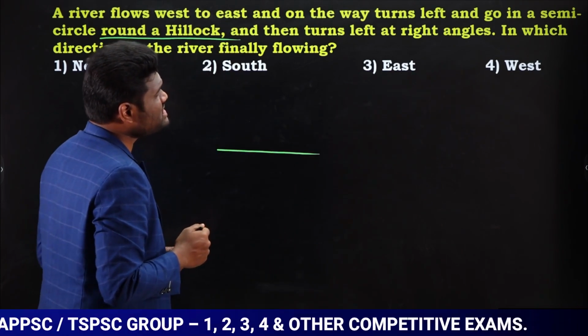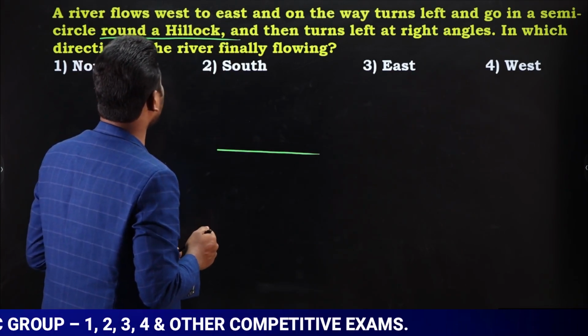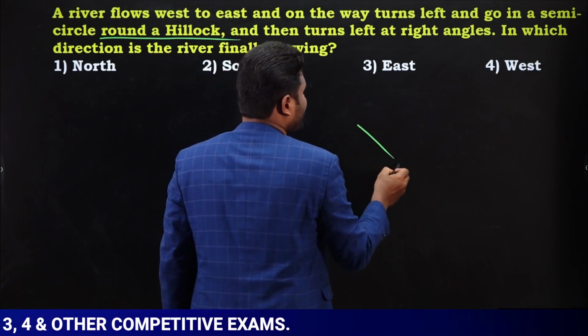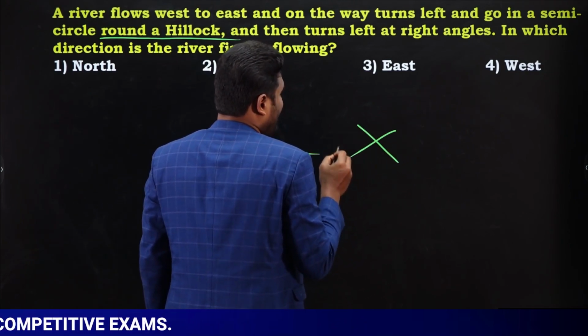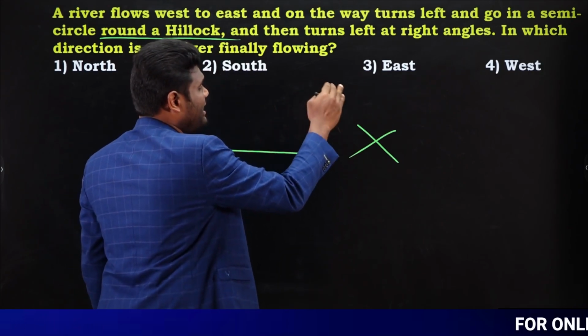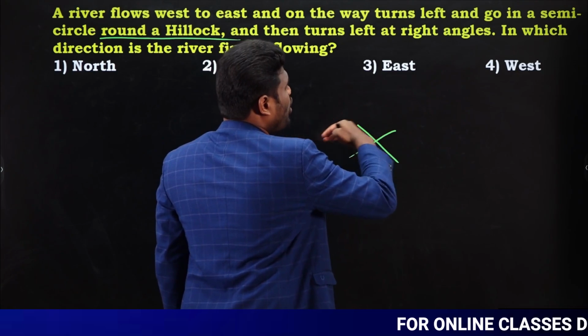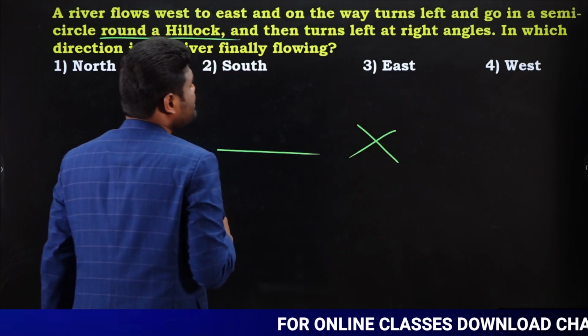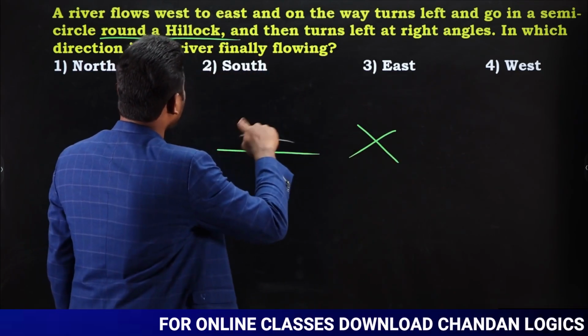On the way it turns left and goes in a semicircle round a hillock. Now let us say there is a rock. Due to this, what happened? It turns left and goes in a semicircle round a hillock.